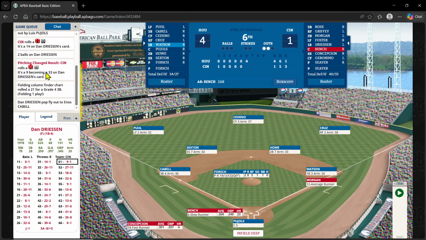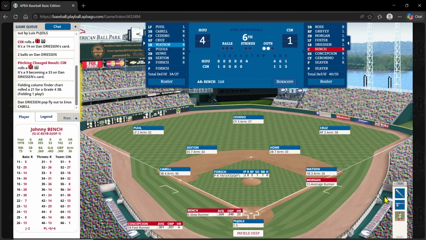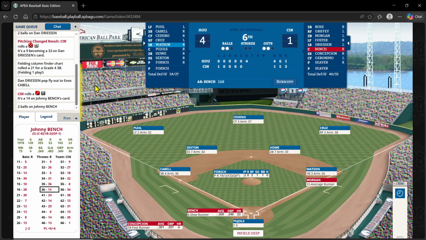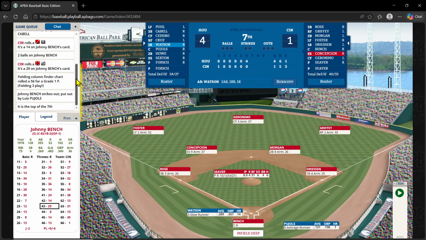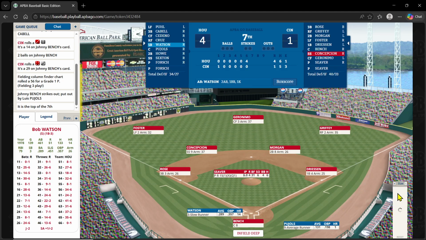And now a 51, and that was a 9, but it's going to change to a 33, and he pops up to Cabell. So 2 out for Johnny Bench. And there's a 14, and again, Forsch is able to avoid the walk with the Z, and it's just 2 balls. So that's 2 walks that Forsch was able to avoid. And now the 43-29, and because he was, I think he's also an X or a Y or whatever, he gets the strikeout. So we're going to the top of the 7th. Seaver's still in there. He's gonna come up next inning, so see if he can get through this inning.